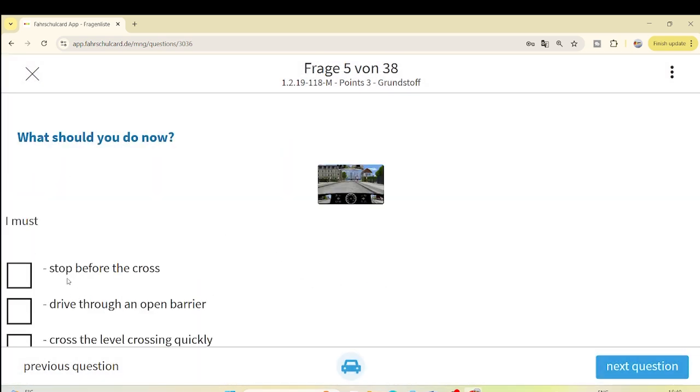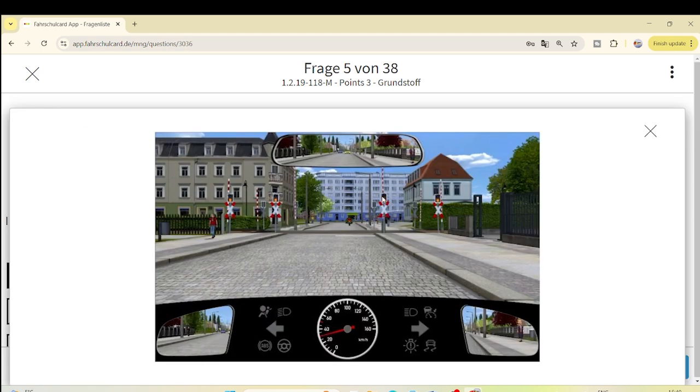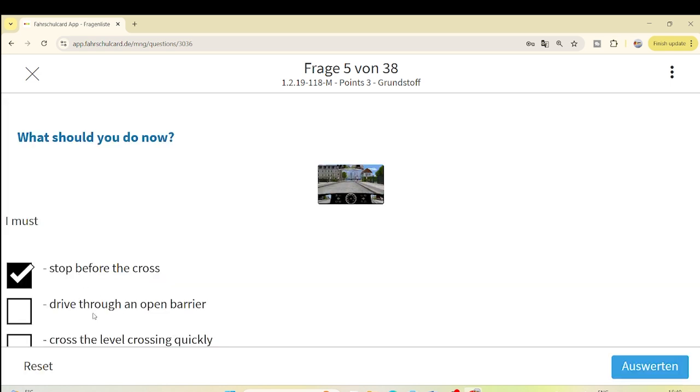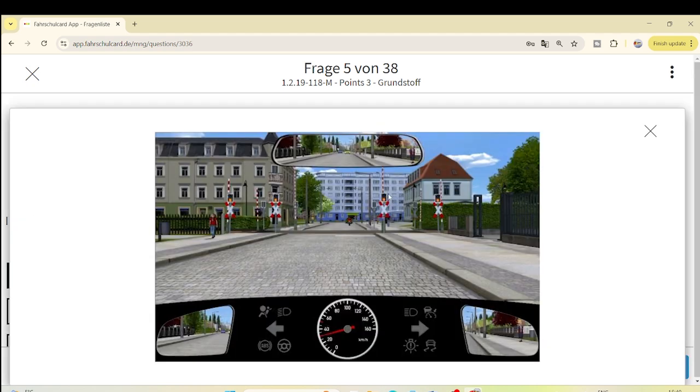So I must stop before the cross, because this amber or yellow or whatever you want to call the signal is normally yellow or sometimes red, then you have to stop. So this is telling you, be ready to brake or stop in front. When it is red, the level crossing has already been closed, so it doesn't make much difference. If any of the light is on, either yellow or red, you have to stop in front of the St. Andrew's cross.